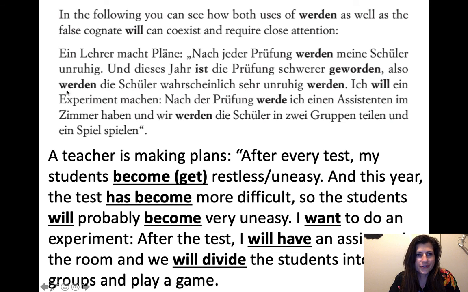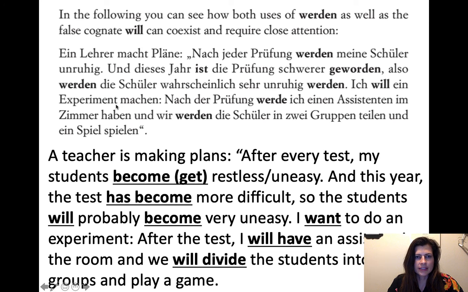So now we've got two instances of werden, and I had that example just a moment ago. What's happening is werden is the main verb at the end, but werden is also the helping verb. So whenever that happens, it's basically going to be "will" and "become." So the students will probably become very uneasy. So will the students probably very uneasy become.